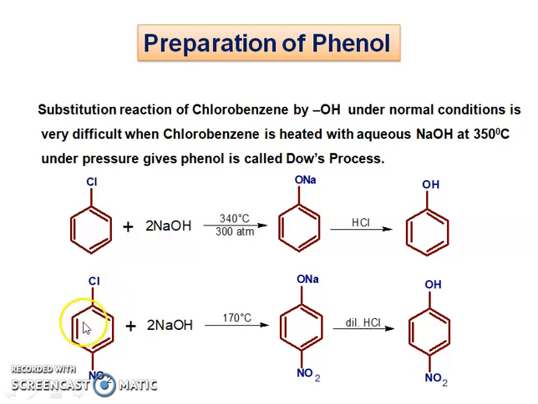But in this reaction, what happens? The electrons are attracted towards the nitro group and deactivate the benzene ring, and hence nucleophilic attack can take place easily, and the reaction products are obtained easily at a lower temperature.